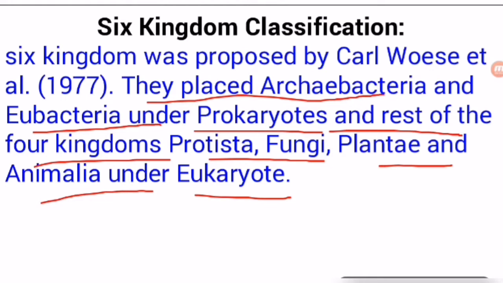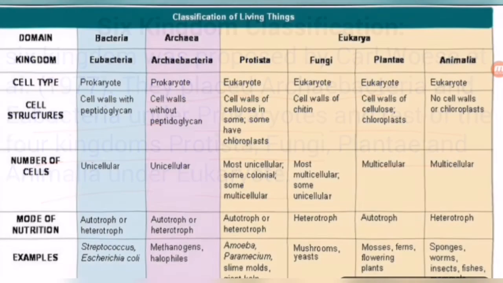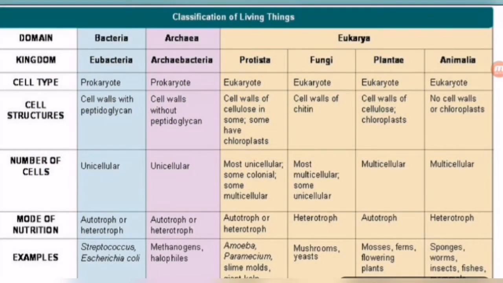So let's see the structure of the six kingdom classification. These are three domains, because these are the highest category. All the living beings are divided into three parts. This greatest or biggest category, or taxon, is known as the domain. So what are the domains? Bacteria, Archaea and Eukaryota, or Eukarya. These are the three main, biggest categories under the classification.